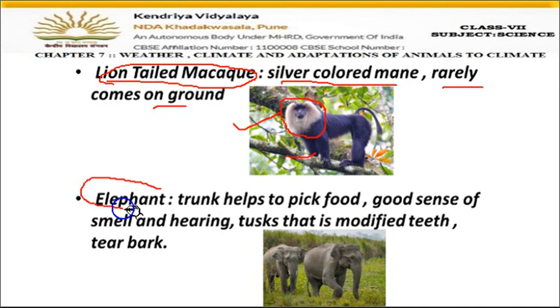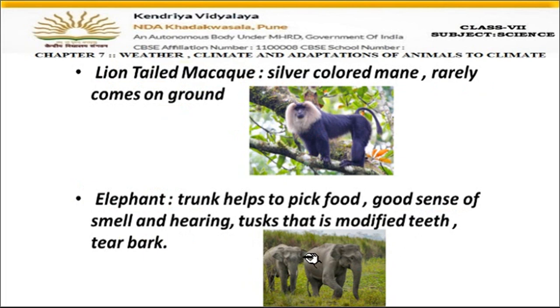And then the last animal is elephant. Elephant you all have seen, very common animal. Okay, very huge size of this animal, huge size of the ears, huge trunk, and weight is very high also, right? Very huge weight also. So elephants have a trunk. This is the trunk which helps the elephant to pick the food, to drink water. Okay, and these long ears also help the animals to hear very small sounds, and they have a good sense of smell and hearing. Okay, they can easily smell also.